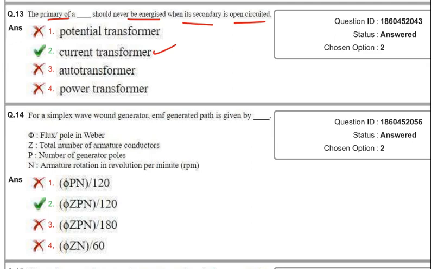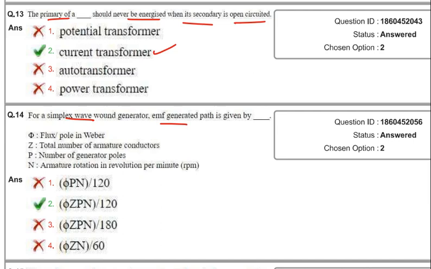Second question. For a simplex wave generator, the EMF generated per path is given by. Phi is the flux per pole in Weber, Z is the total number of armature conductors, P is the number of generator poles, N is the armature rotation in revolutions per minute. The correct answer is phi Z N by 120.